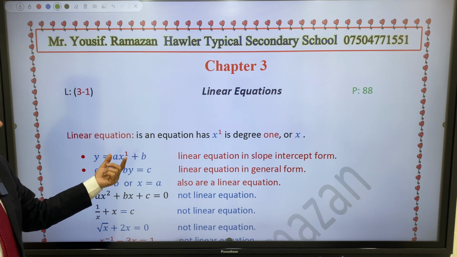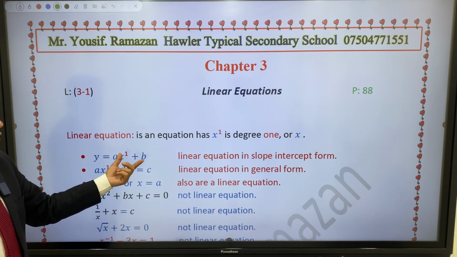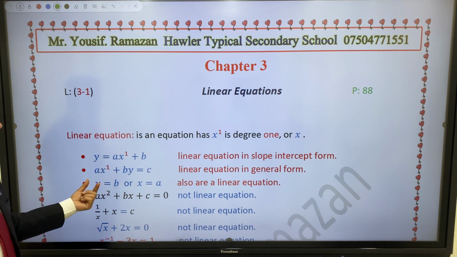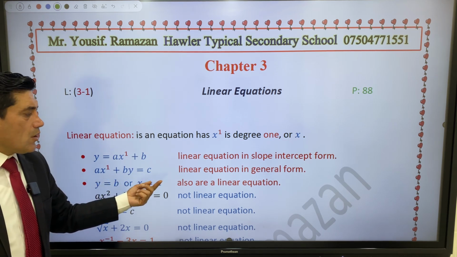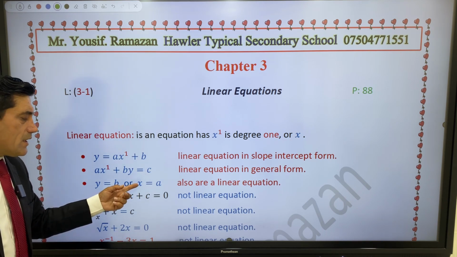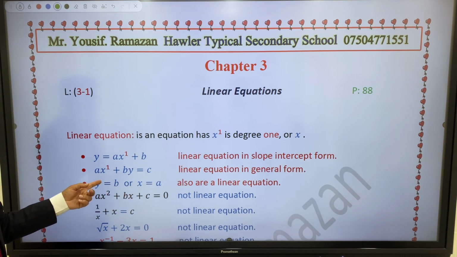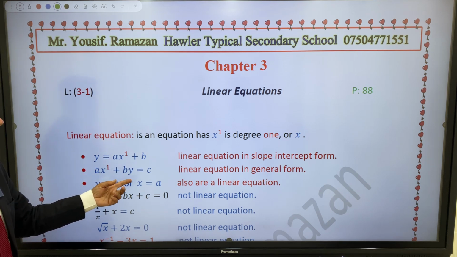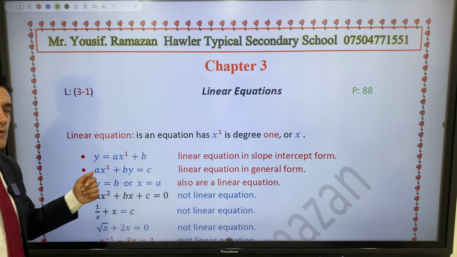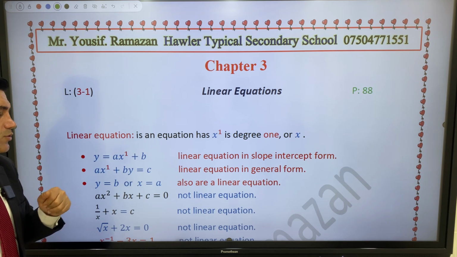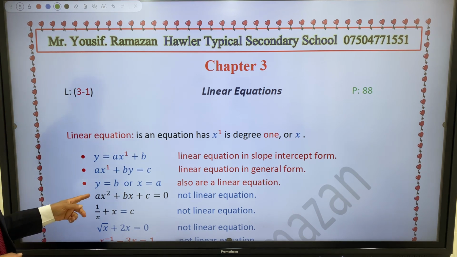About the form of equation, we have more kinds of linear equation: slope-intercept form, general form, and y equal to b or x equal to a. Also, it is a linear equation. These are a horizontal line and a vertical line. The horizontal line is a function, but this is just for information. The vertical line is not a function. Any function is an equation, but any equation is not a function. It is an equation, but not a function. This is just for information, not needed for grade 9.